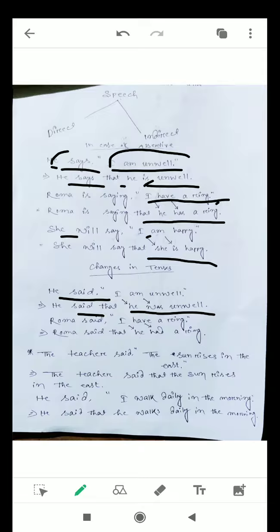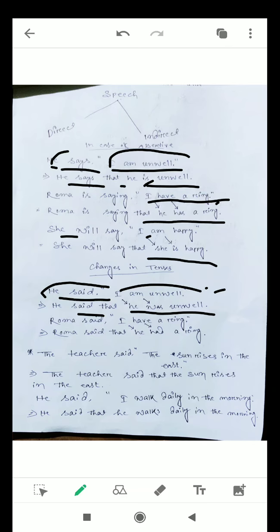That means whenever the reporting verb is in past indefinite, the reported speech gets a one step upper change. If the reported speech is in present indefinite, in indirect speech it would be in past indefinite. If it is present continuous, it becomes past continuous.